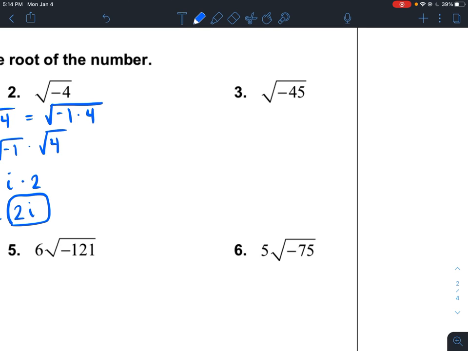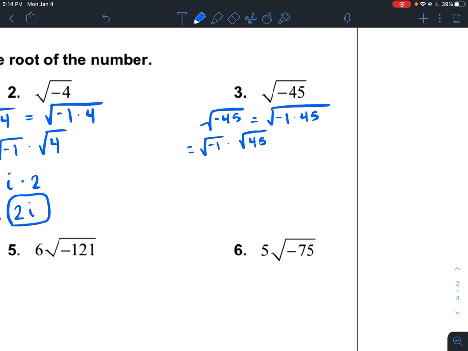Now let's try 45. So I know that the square root of negative 45, again, I'm going to split this up to be equal to the square root of negative 1 times 45, which is equivalent to the square root of negative 1 times the square root of 45.